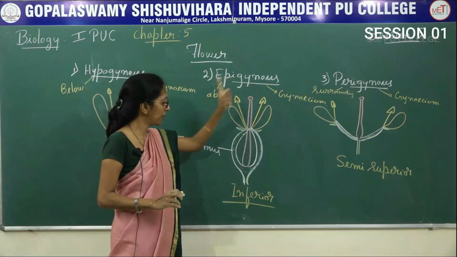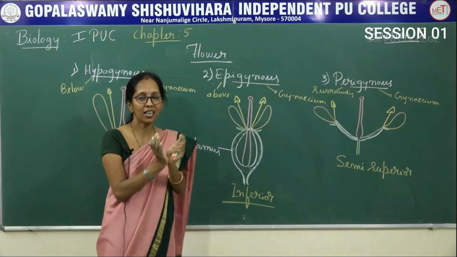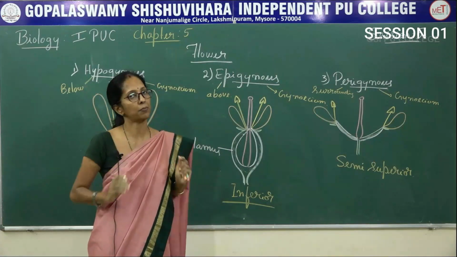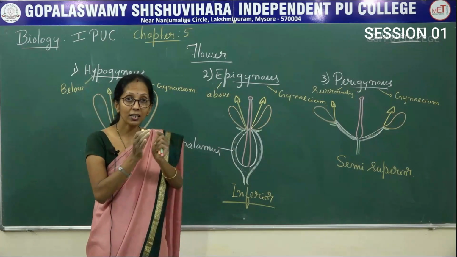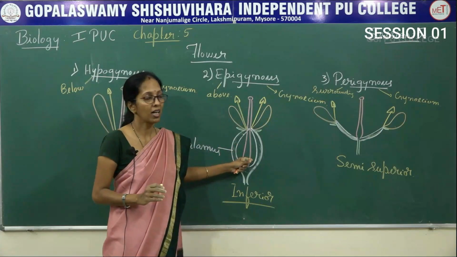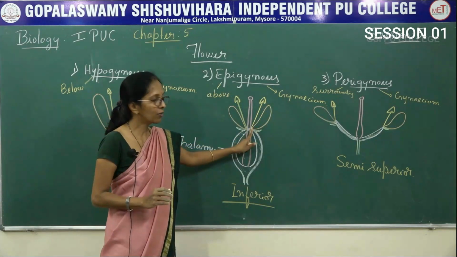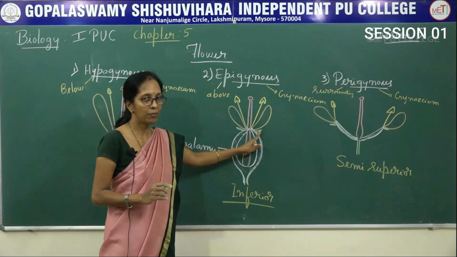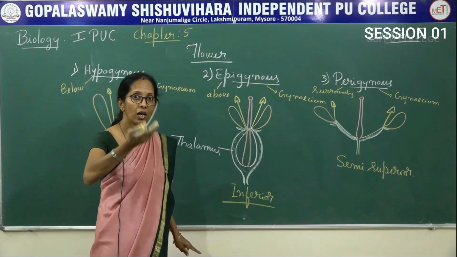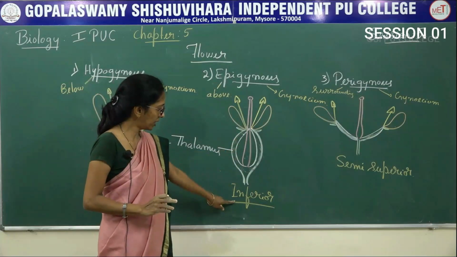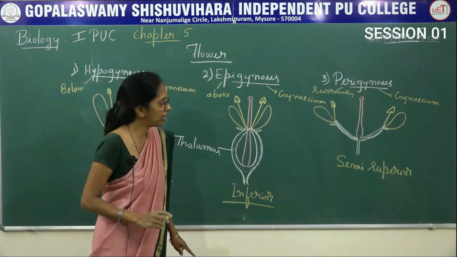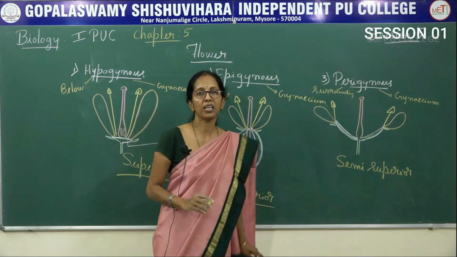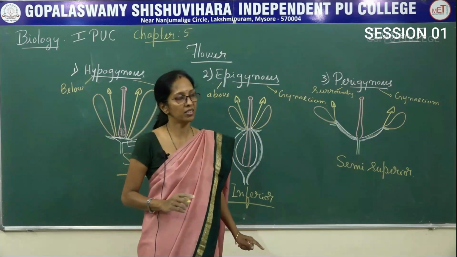Second one is the epigynous flower. Here the thalamus becomes a deeply cup-shaped structure, so that it encloses the ovary, and other floral parts like stamen, petal, sepal originate above the ovary, and the ovary is said to be inferior. Perigynous: peri means surrounding, gynous means gynoecium.